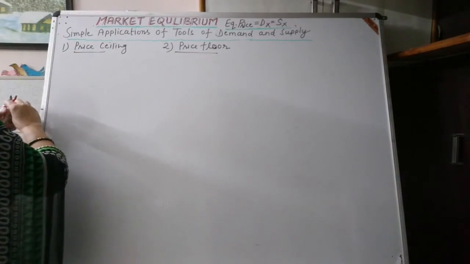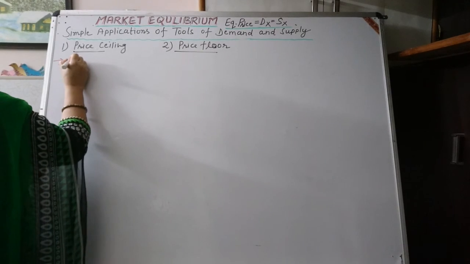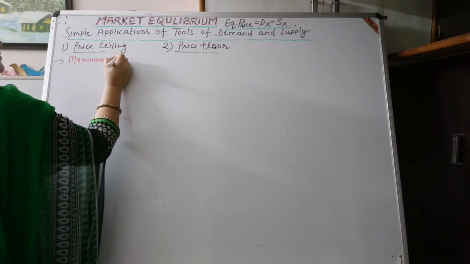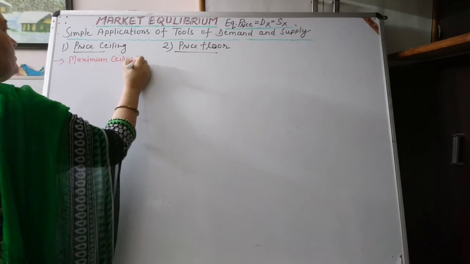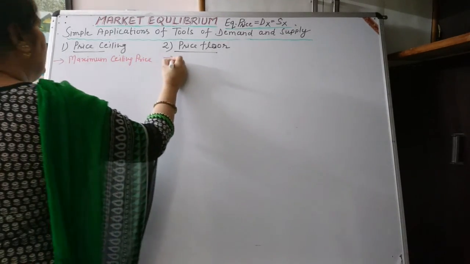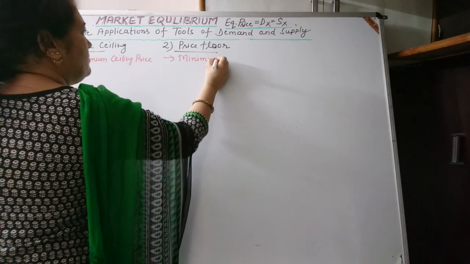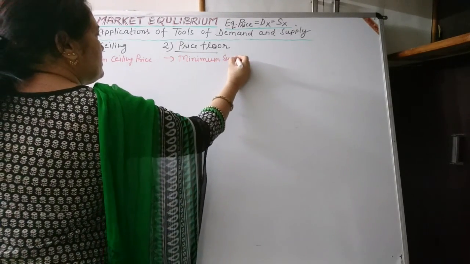Price ceiling is also known as maximum ceiling price. Price flooring is also known as minimum spot price.